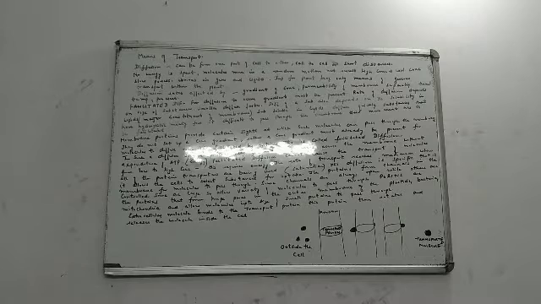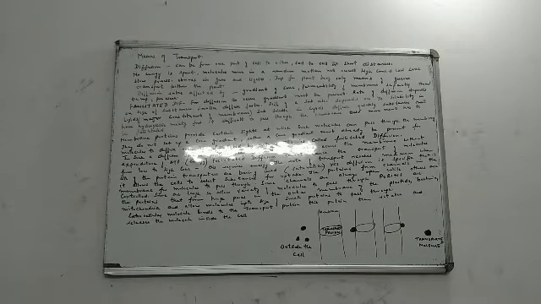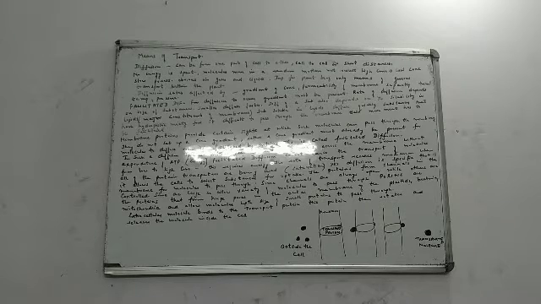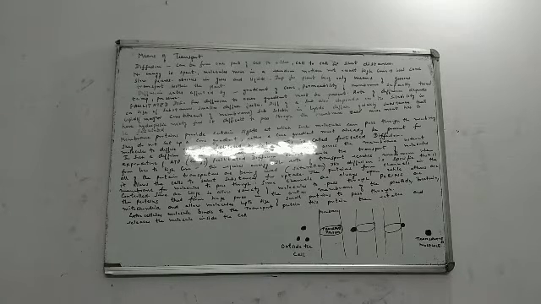Initially molecules do move in a random motion. They move here and there, in a zigzag motion, but finally the net result is always one: they are moving from a higher concentration to a lower concentration. Also remember that diffusion is a slow process, and it is very obvious in gases and liquids. In class 10 you have done many examples of diffusion, like mama cooking something very delicious in the kitchen, or incense sticks being burnt in the house or temple. So it's a slow process, very commonly seen in gases and liquids.